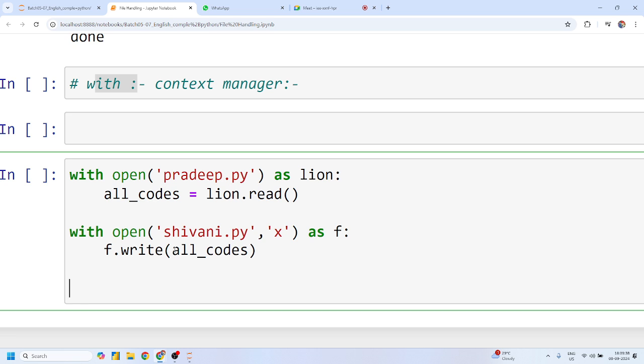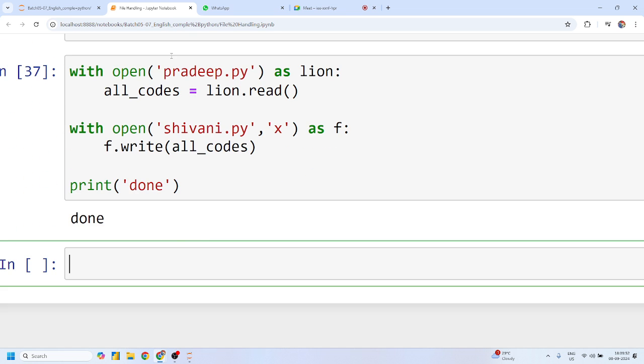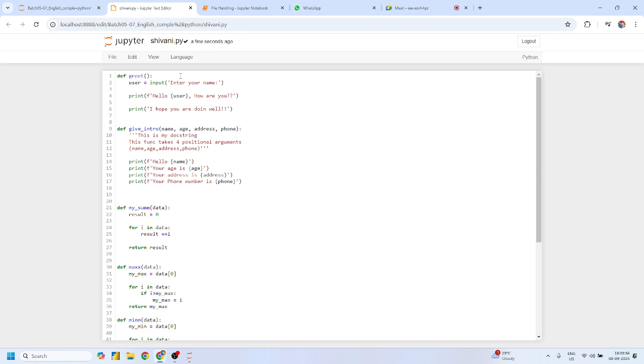Now guys, I am not responsible to close this file, and all files are closed automatically with the help of this with concept. I'll simply write done. Can I use any close concept, guys? Yes or no? No, sir. If I simply run this, I'll get my answer done, and here I'll get my file as well, shivani.py. I think this one is perfect, right?